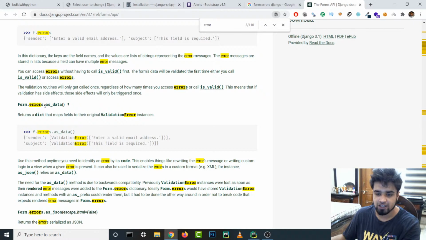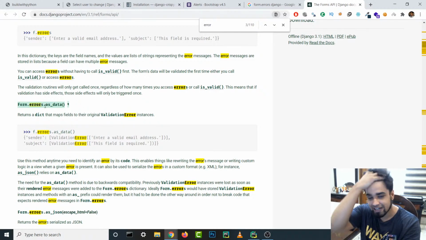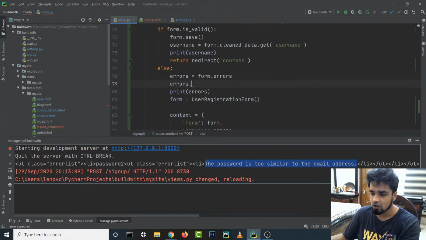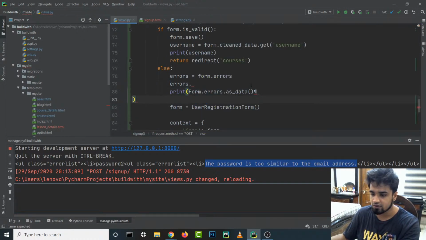Form validation error might work as well. I mean, that's what we are doing. Pass ID also and use get. I think that's too much work, man. Let's see. All right, so what we are gonna do is we are gonna actually print this out. We are gonna use form dot errors dot as underscore data, and let's see if this works.